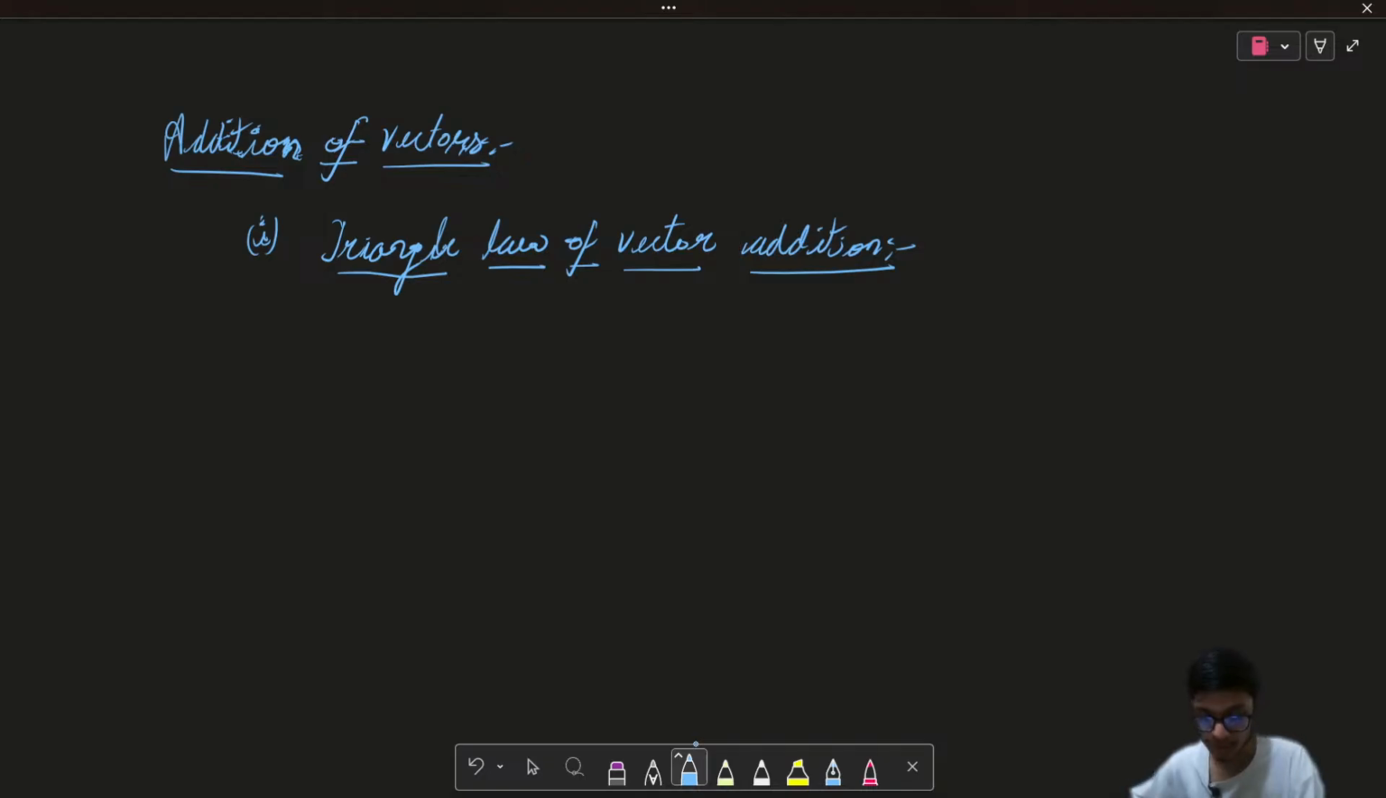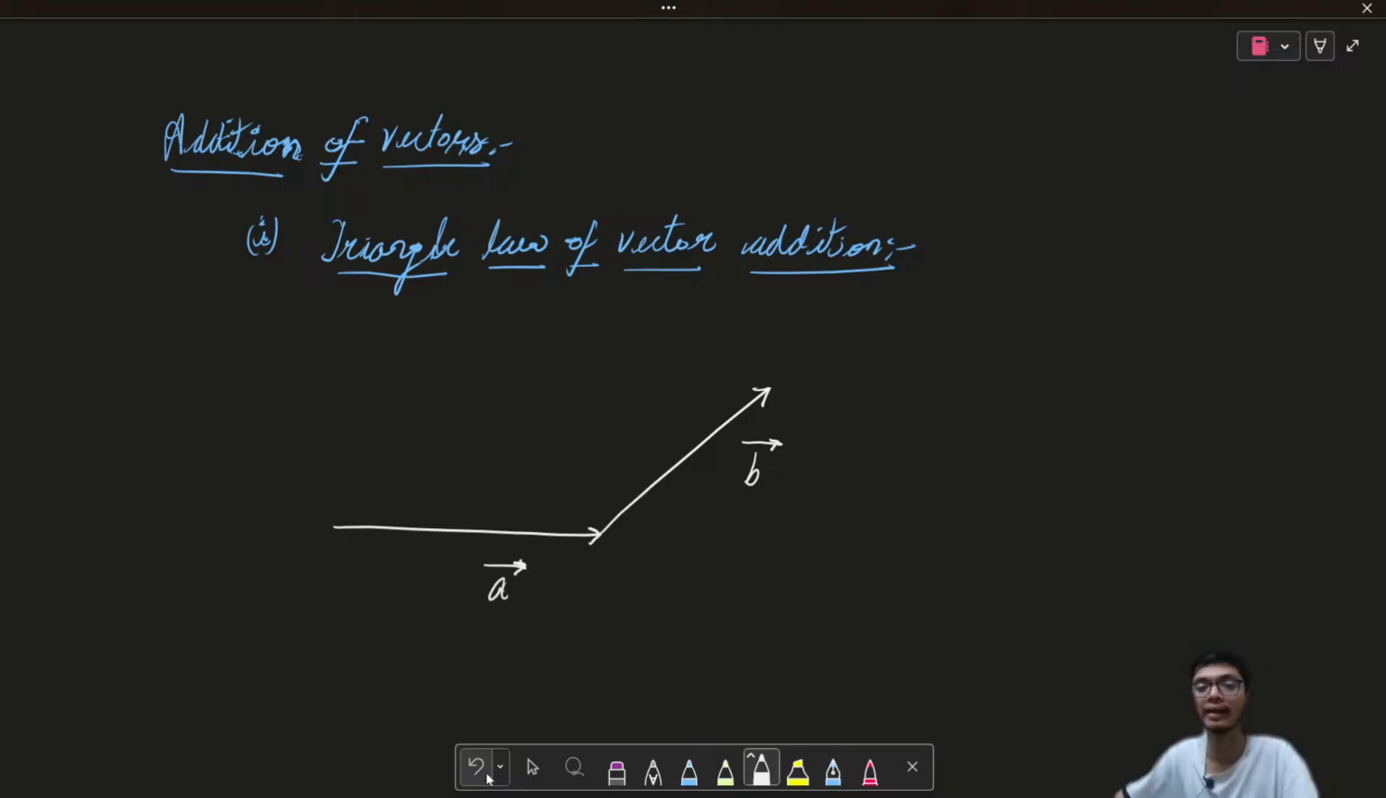So if I talk about the triangle law of vector addition, to understand this, let us say two vectors are there. All the vectors that we're going to discuss in our topic of mathematics are going to be free vectors. So I can move them freely anywhere and put them in any position. However, the orientation, the direction and the magnitude must remain the same.